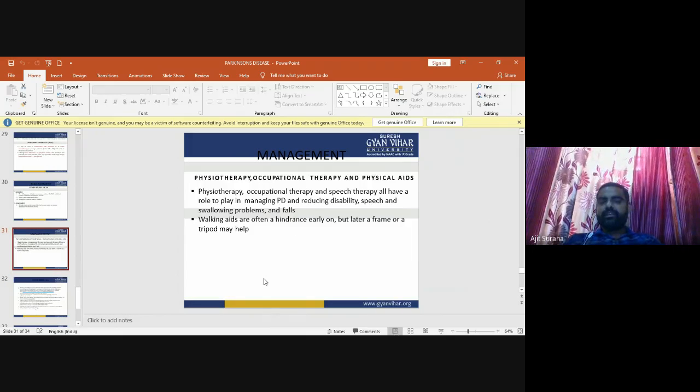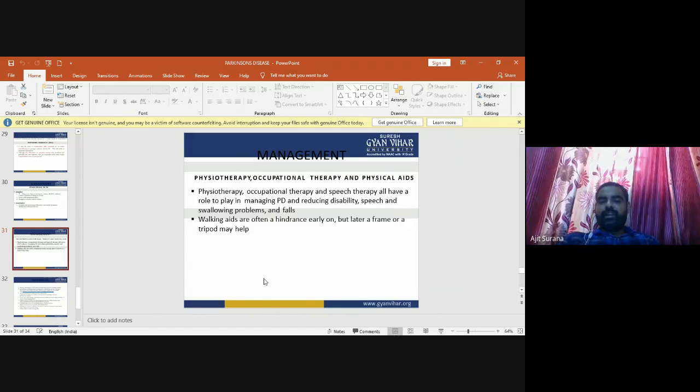Now the management of Parkinson disease. In management, there is physiotherapy. In physiotherapy, we use stretching exercises for the tight muscles. We use range of motion exercises to reduce the rigidity and the spasticity of the joints and muscles, and to break the contractures of the muscles.